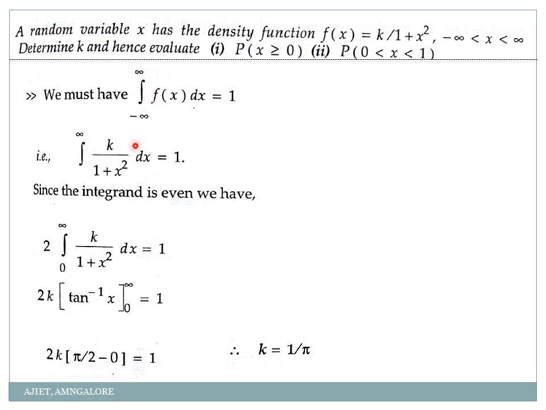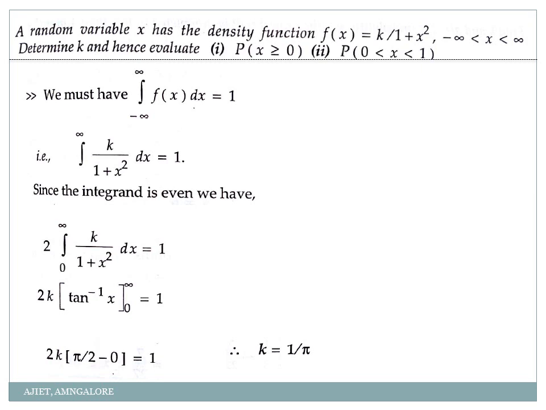If it is from negative to positive, you have to just replace x by minus x. So if I replace x by minus x here, what will I get? 1 divided by 1 plus minus x the whole square. So I'll get same as 1 by 1 plus x square, which is equal to f of x only. So it is an even function. So I'm writing it as 2 times 0 to infinity. So even if you keep as it is and integrate also, no problem, we'll get the same answer.